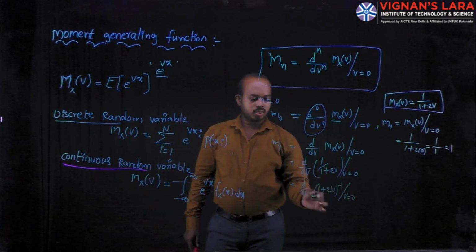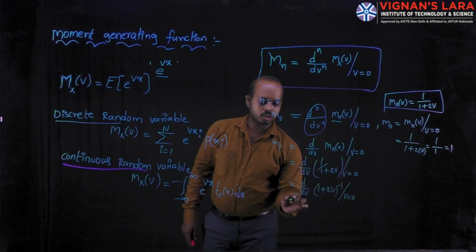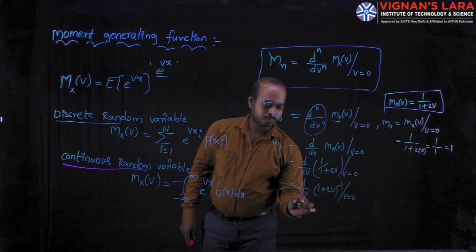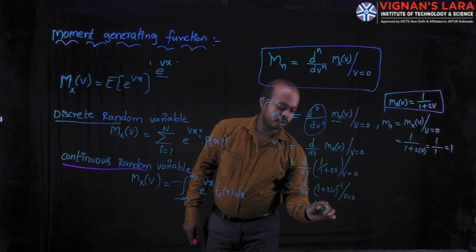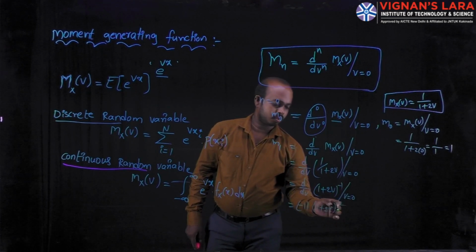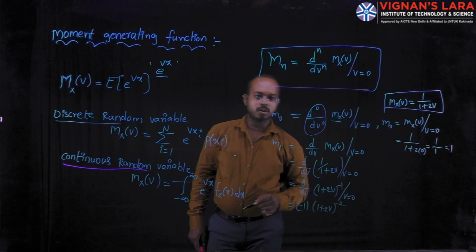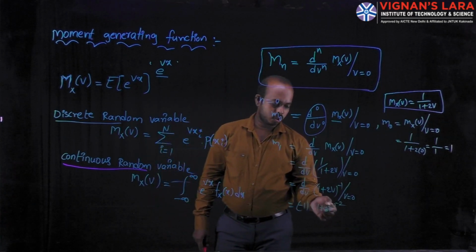Here this function is just like x power n. Based on that formula, you can write minus 1 into (1 plus 2v) whole power minus 2, and then you also apply the differentiation on 2v.